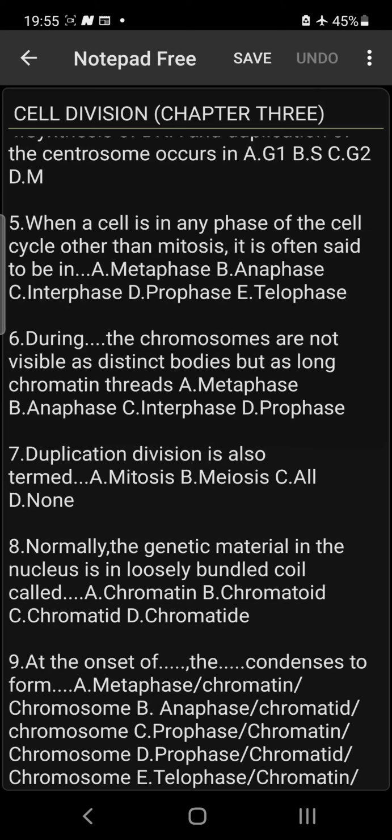Number 6, during dash, the chromosomes are not visible as distinct bodies, but as long chromatin threads. I think I just explained this. So the answer is interphase, as initially explained.